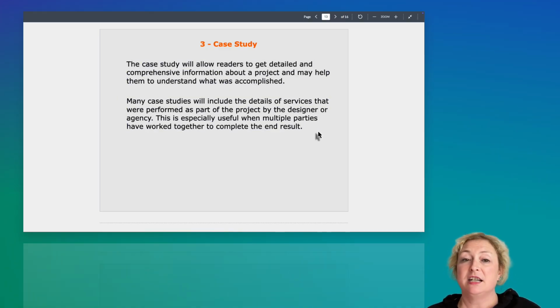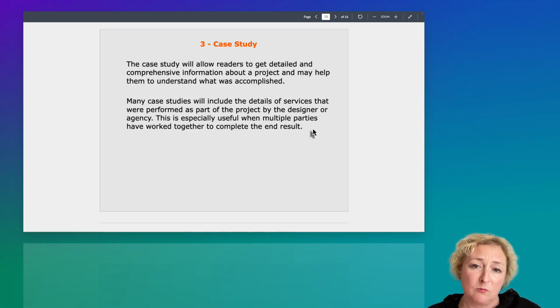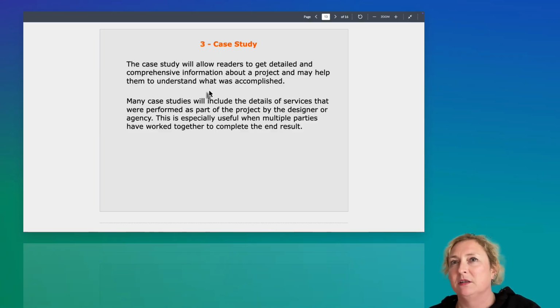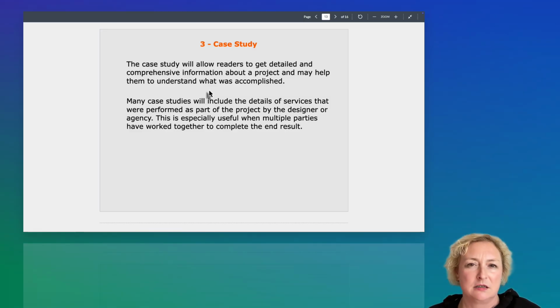So a case study allows readers to get detailed and comprehensive information about a project and may help them to understand what was accomplished. Many case studies will include the details, and that's what we're working on right now. So right now we're at the very beginning of the case study. You guys have been making little bits, working on logos and thumbnail sketches in Photoshop and Illustrator, and now we're getting into the nitty-gritty with Figma and creating your real case study, which is your final due in this class.